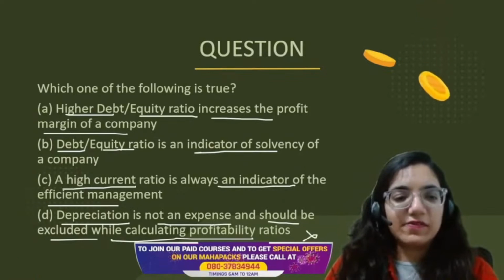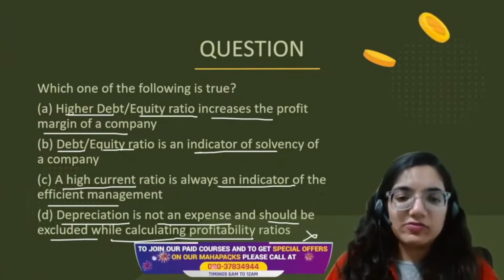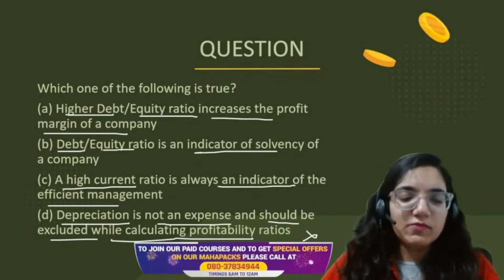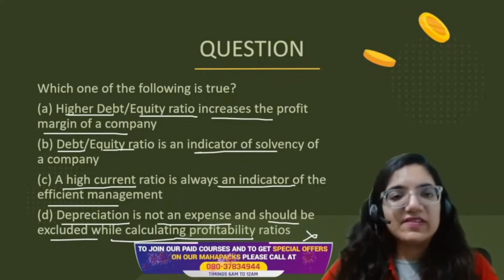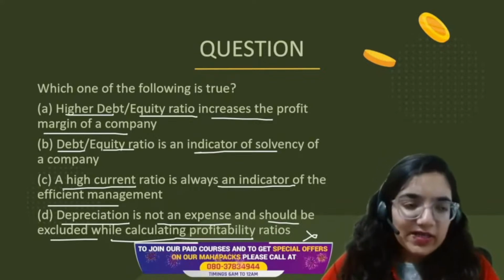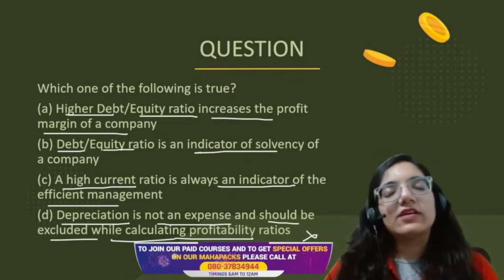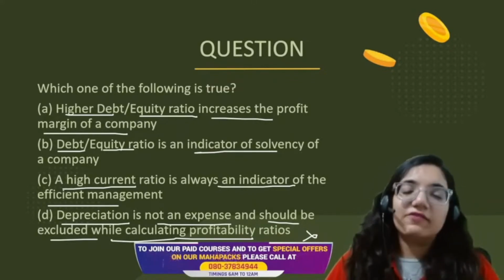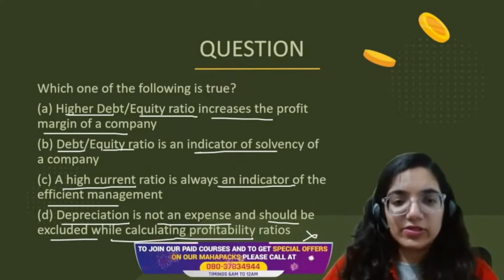High current ratio is an indicator of efficient management. No. High current ratio means you're keeping so much funds liquid. Why are we keeping so much funds liquid? What's the benefit? What would I do by keeping 10,000, 12,000 in my pocket every single day, if my business requirement is barely 2 to 3,000 max? If I'm keeping a lot of money liquid, I could have invested this money into RDs, FDs, or even real estate if I save a lot. The organizations have been doing this. They've been putting it into mutual funds, real estate, even infrastructure investments. That is way better. What are they doing by keeping it in their hands? This is not a good point.